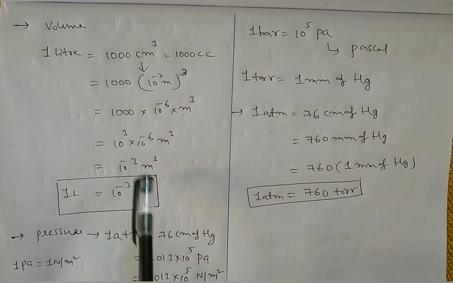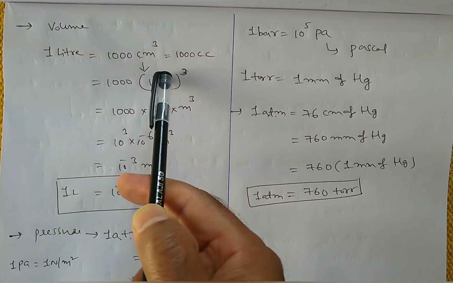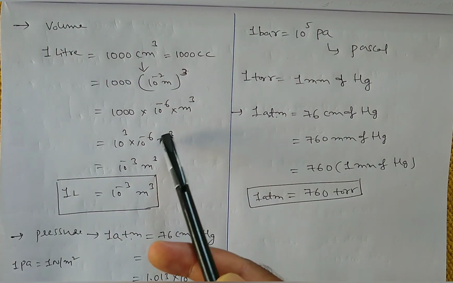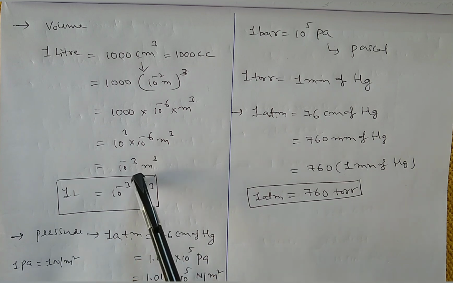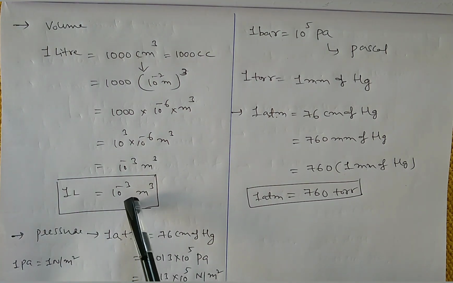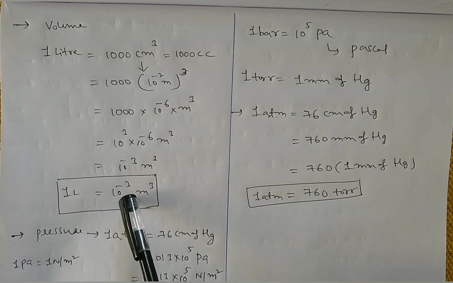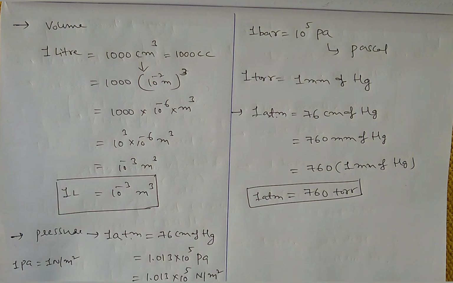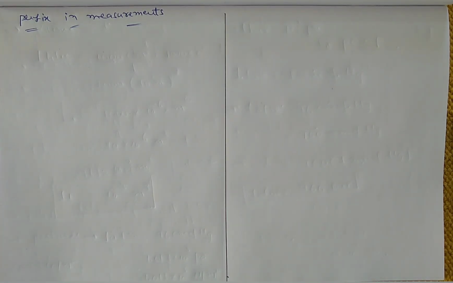See here, centi means 10 power minus 2, and 10 power minus 3 is milli. So actually we have some prefixes in measurements also. Now we'll discuss the prefixes in measurements. These are all very important when you are doing experiments or measuring values or converting values from one system to another. That's why we need prefixes in measurements.